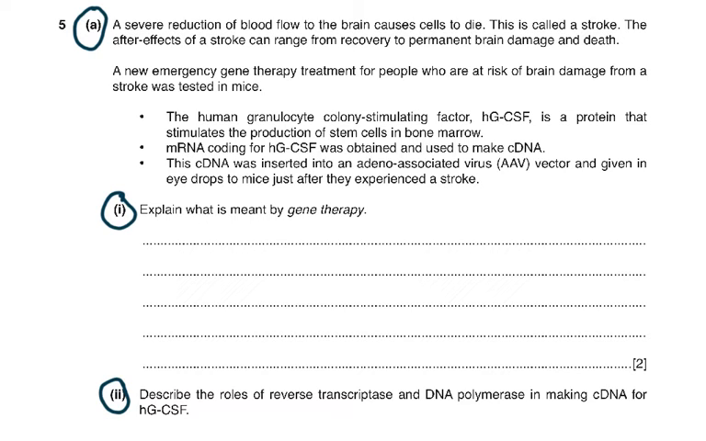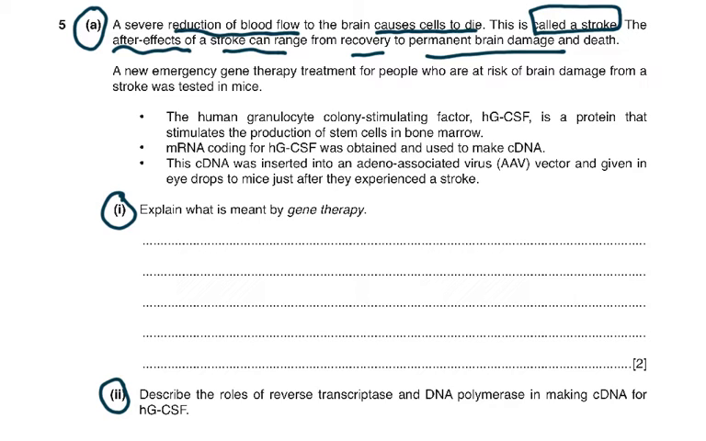So let's look at the question. A severe reduction of blood flow to the brain causes cells to die. Reduction of blood flow, this is called a stroke. Now the after effects of a stroke can range from recovery to permanent brain damage and death. So either you recover or you have permanent brain damage or it's death.